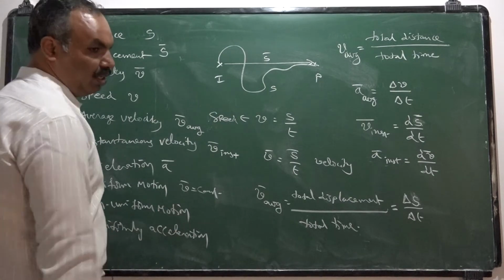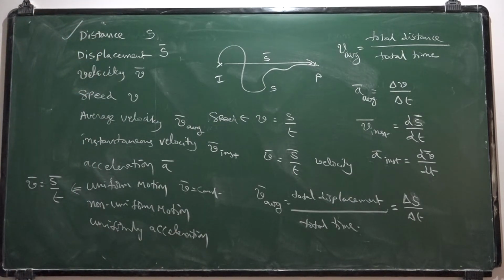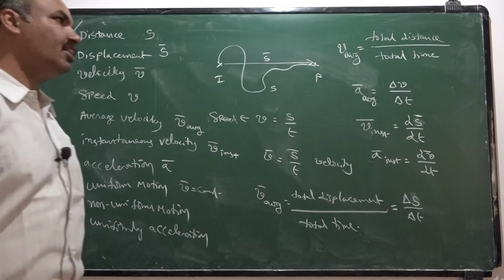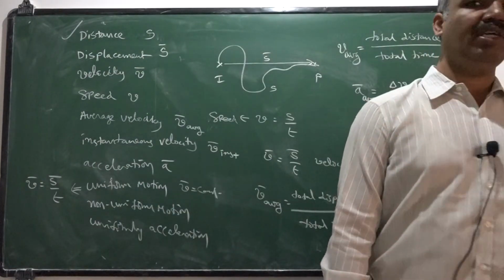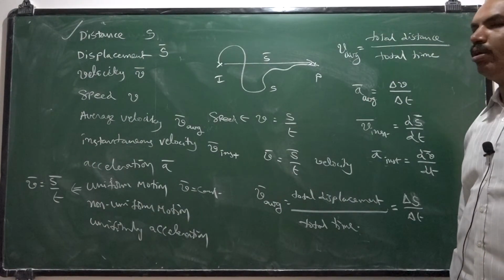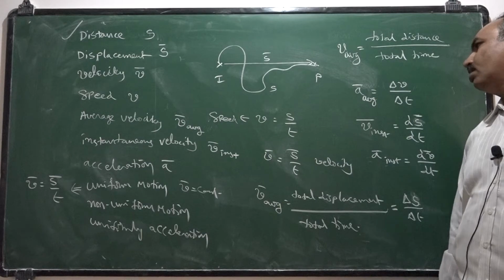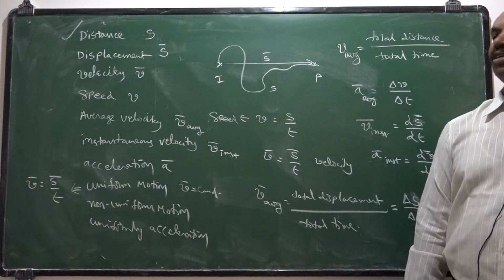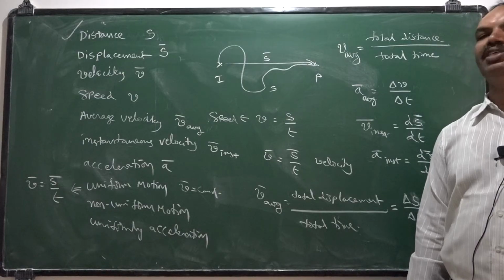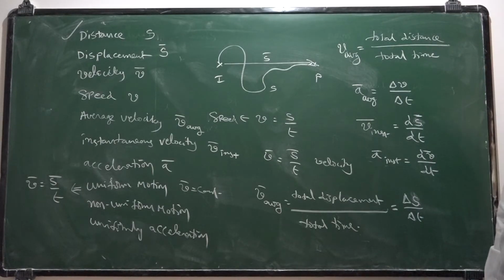Non-uniform motion means the body covers unequal displacements in equal intervals of time. Such a motion is called non-uniform motion. Now, uniformly accelerated motion is the motion in which there is a uniform change in velocity with respect to time. That means delta v by delta t is constant. That means acceleration is constant. Such a motion is called uniformly accelerated motion.